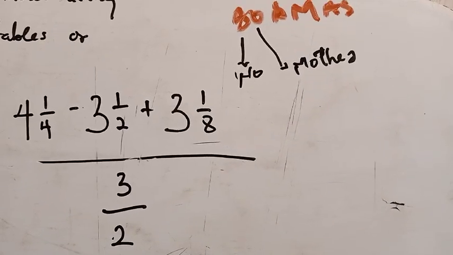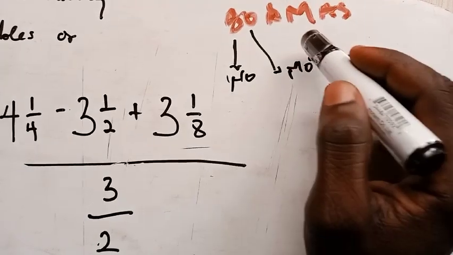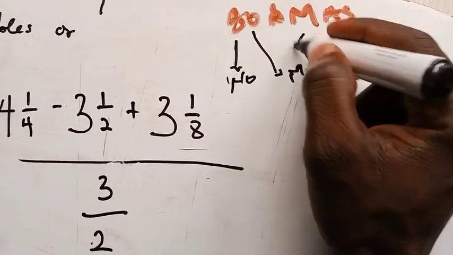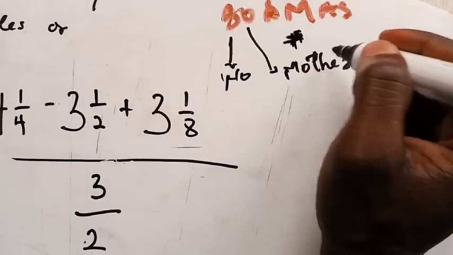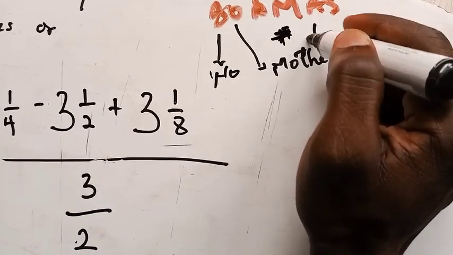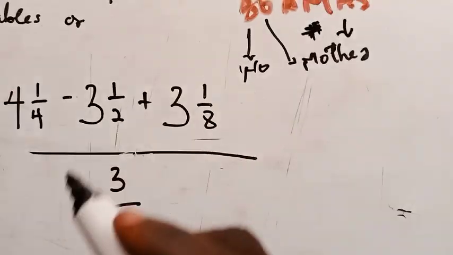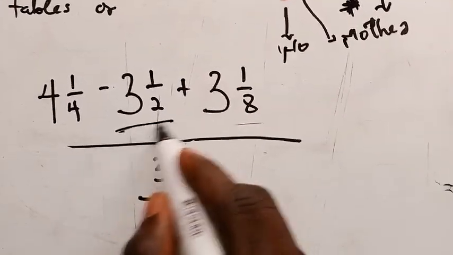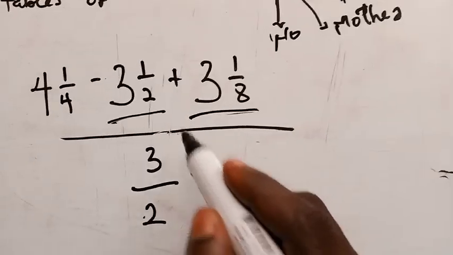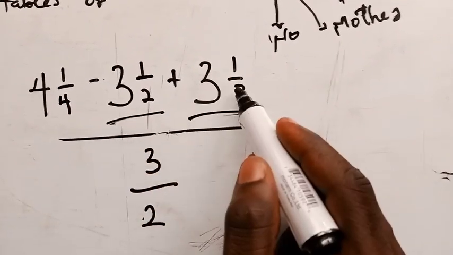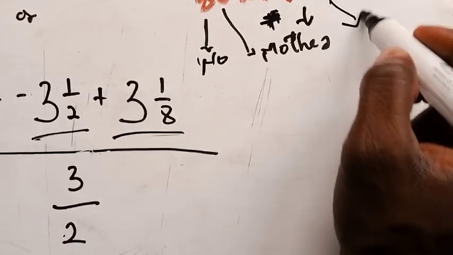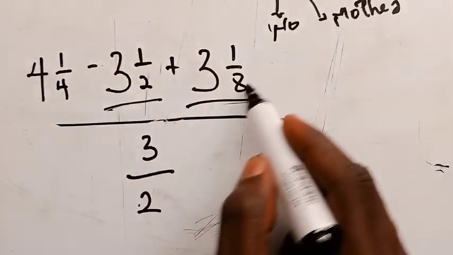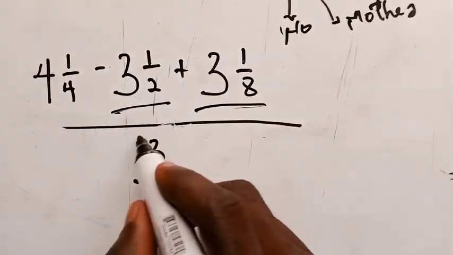So now what follows? Now that we are done with the division, the next is multiplication. Do you have a multiplication available? No, multiplication is not available here. Is that okay? Then we go to addition. Do you have addition? Yes, you have addition. Which two are we adding together? We are adding this and then this one. So you need to solve these two, get the answer, and then finally you have the subtraction. Of course, you have the subtraction, so you subtract this one and the answer that you got from these two before you divide.